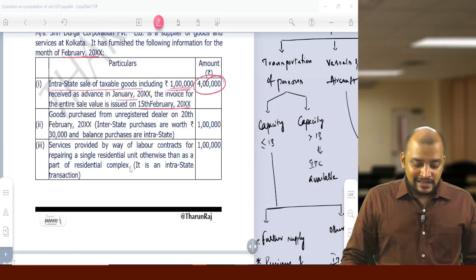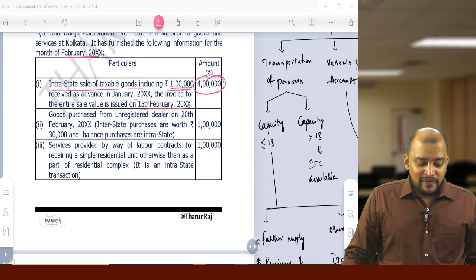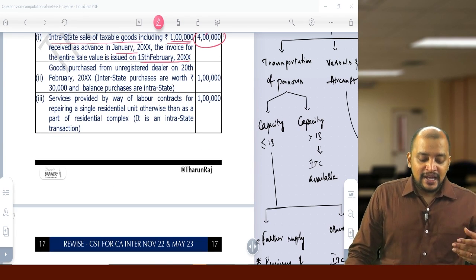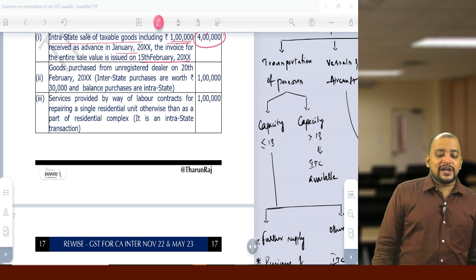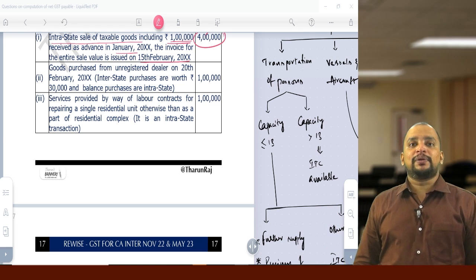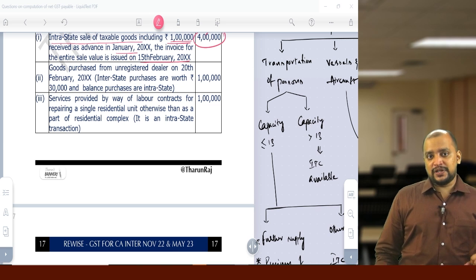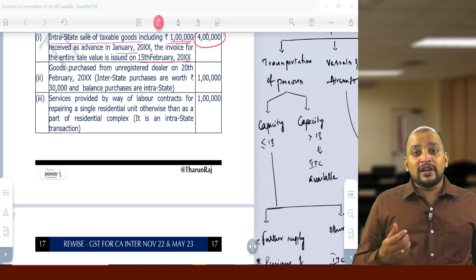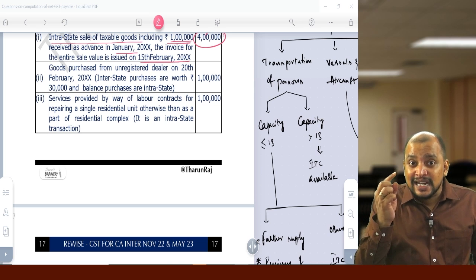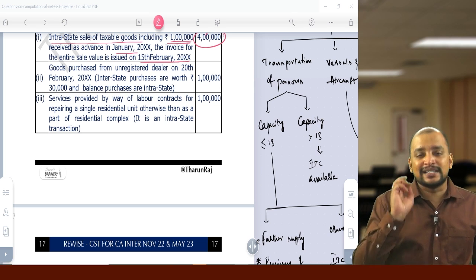Then next, services provided by way of outward supply. Labor contract for repairing a single residential unit otherwise than as a part of residential complex. So we have an exemption. So construction services provided for construction of a single residential unit, individual house, is exempted.